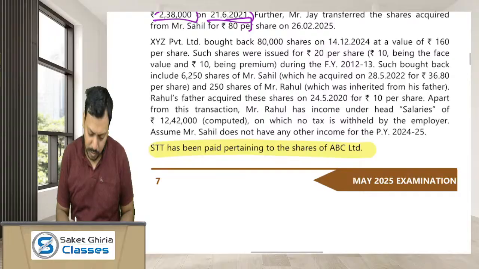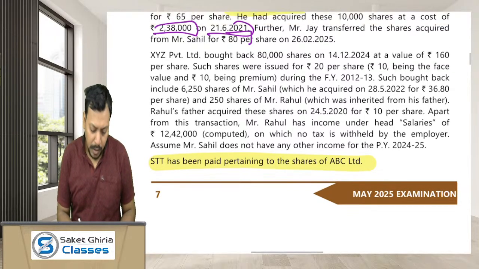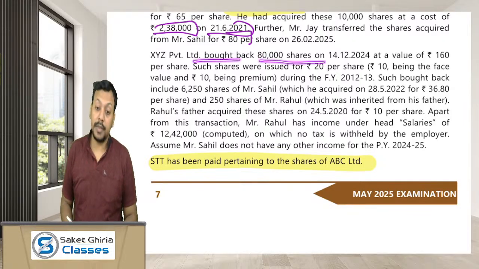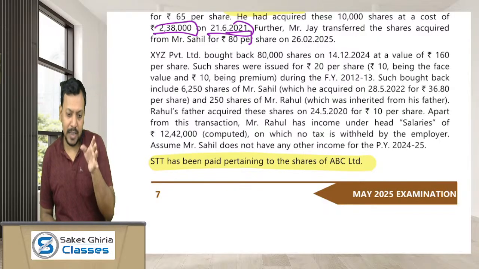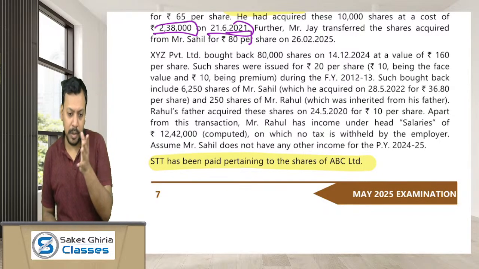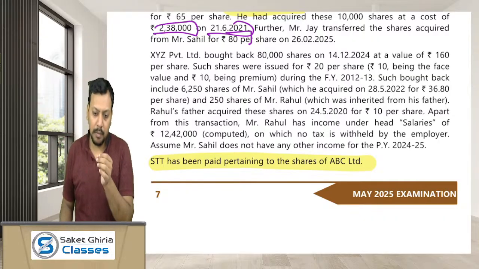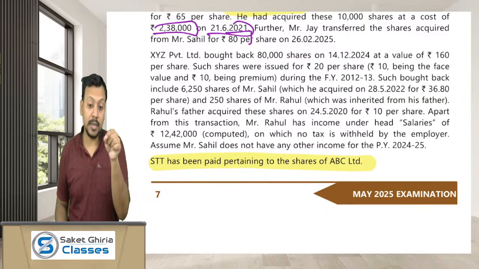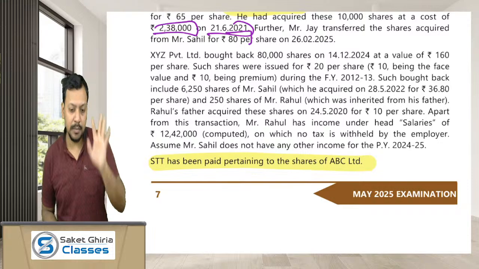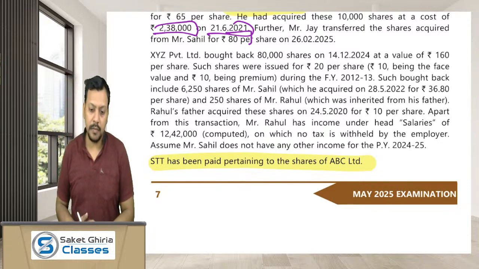Moving ahead, all these have been done. Now XYZ has bought back 80,000 shares. Here the company has bought back the shares. Remember, if the buyback has been made up to 30th September 2024, then the company has to pay additional income tax, and the amount which the shareholder receives on such buyback would be exempt in the hands of the shareholder under section 10(34A).